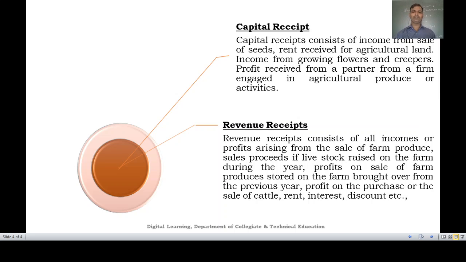So these are some of the examples for the capital receipt and the revenue receipt. So hope that you have understood. In the next session we are going to discuss the capital expenditure and the revenue expenditure. So thank you very much.